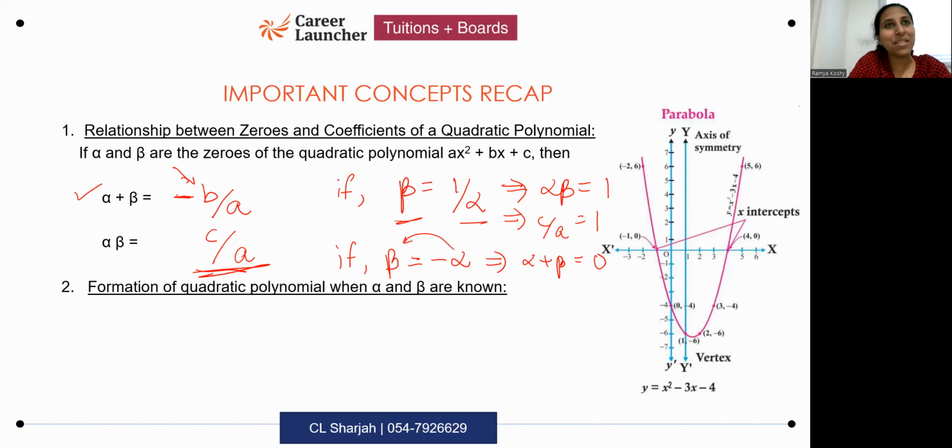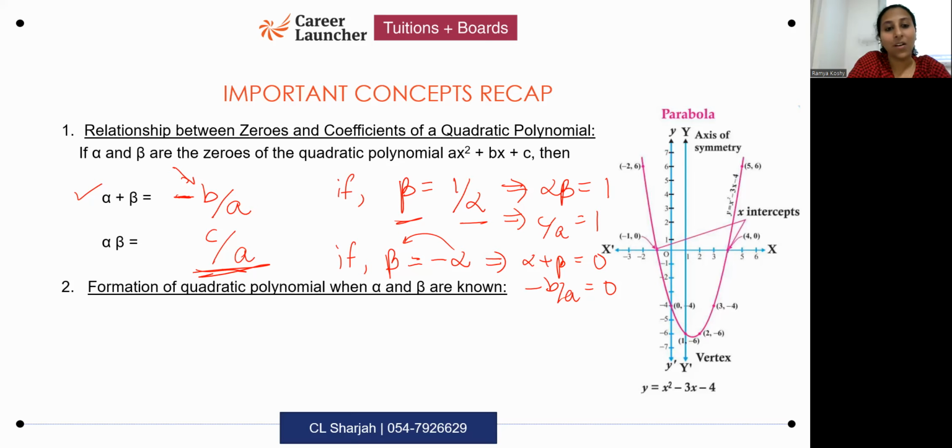Alpha plus beta is equal to 0. That means you will use minus b by a is equal to 0. Remember this. If one zero is the reciprocal of the other, use that the product of zeros is 1. And if one zero is the negative of the other, use that the sum of zeros is equal to 0.